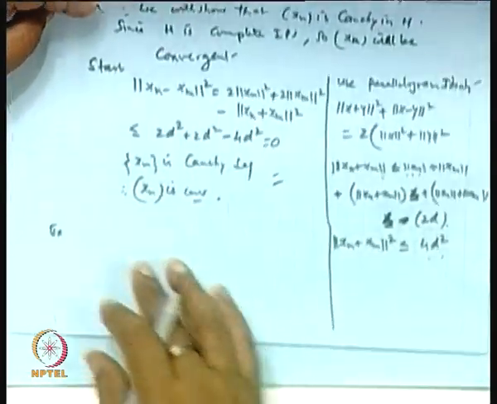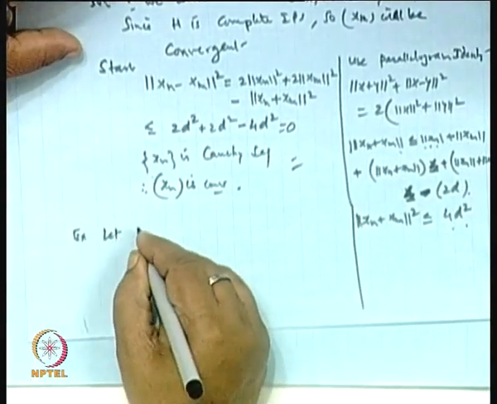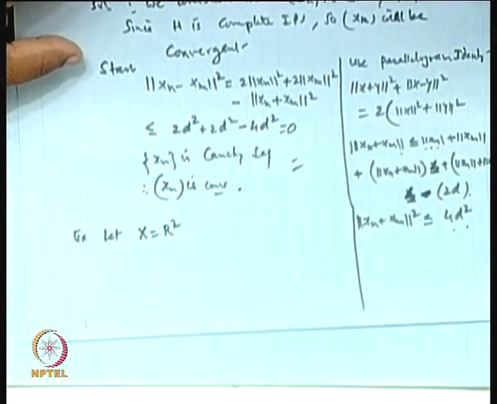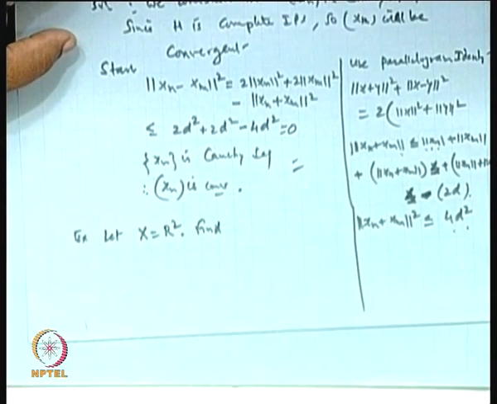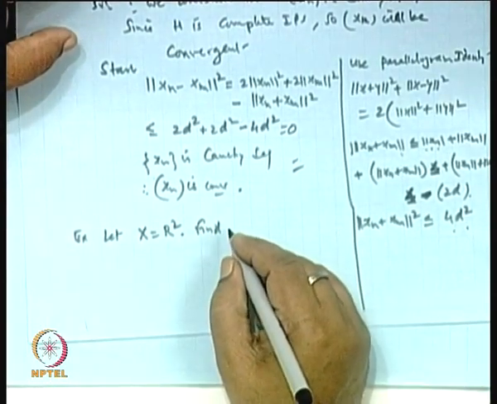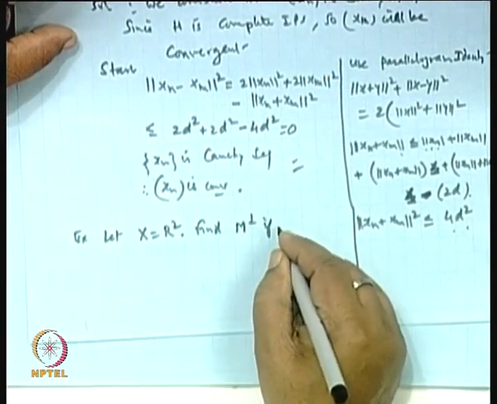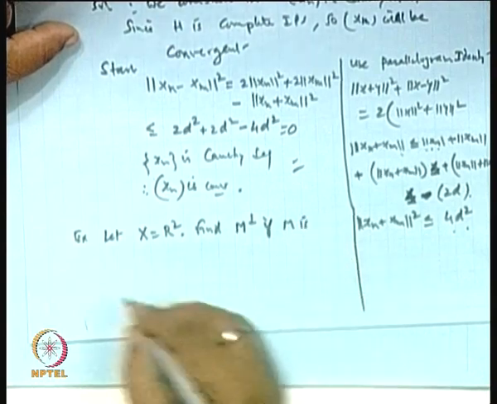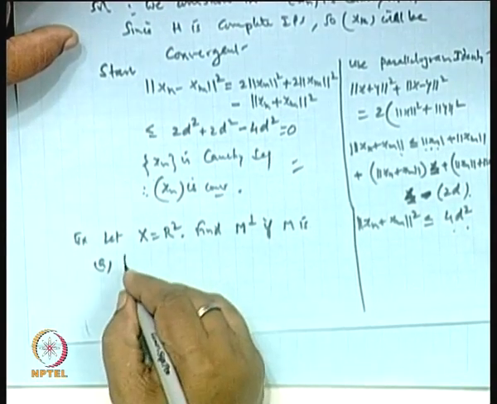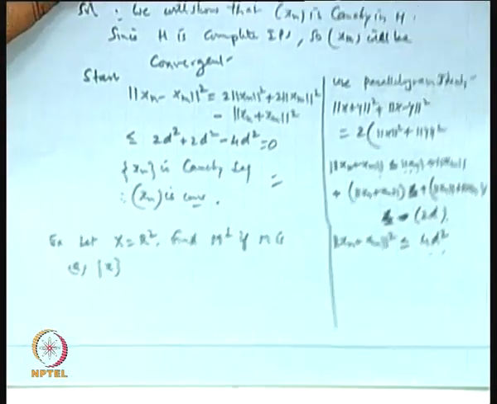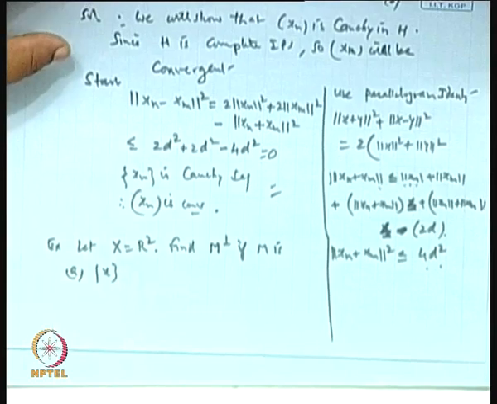Let x belong to R^2, find M orthogonal if M is the singleton set {x}, where x is (xi_1, xi_2).